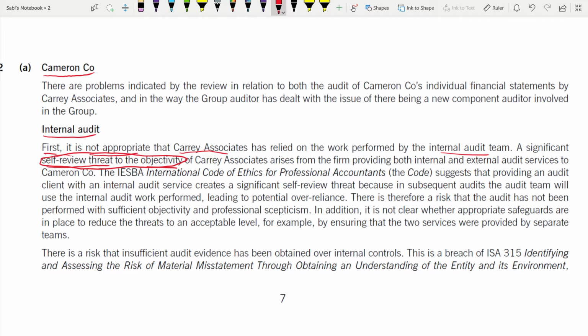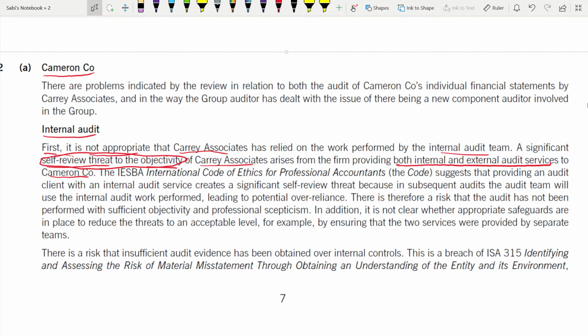Self-review, which threat and threat to what? Which fundamental ethics? Objectivity, integrity, which one out of five? So it is objectivity. Of whom? Of the Carry Associates. Why is it a self-review threat to the objectivity? Because the firm is providing both internal and external audit services to Cameron. You see? Both internal and external audit services. Can you provide that? That's the question now.